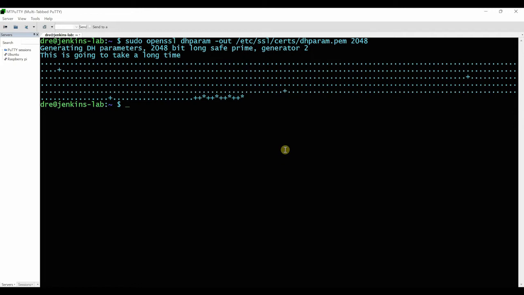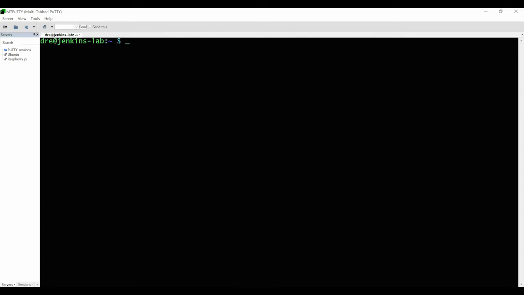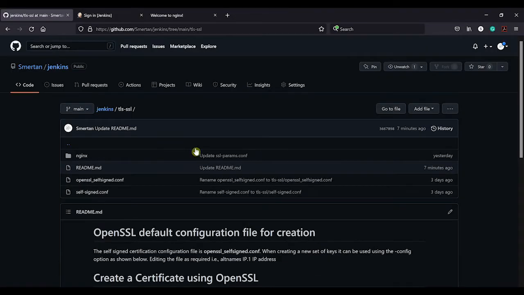So what I want to do next, that caught me off guard, is make Nginx aware of the SSL certificate location. So that's the cert and the key that we created a moment ago. So I'll just clear this, and I have the config file.